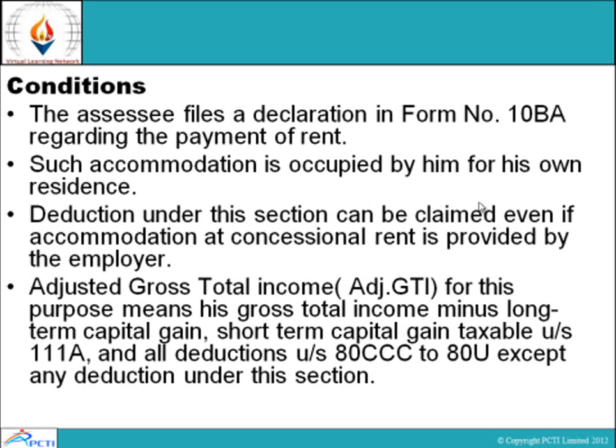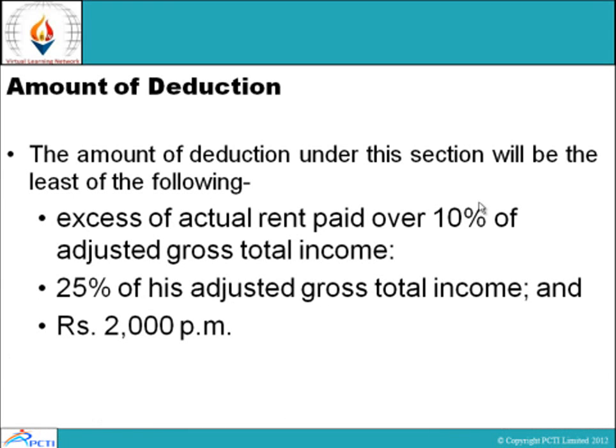Adjusted gross total income, adjusted GTI, for this purpose means his gross total income minus long-term capital gain, short-term capital gain taxable under section 111A, and all deductions under section 80CCC to 80U except any deduction under this section. Now amount of deduction.